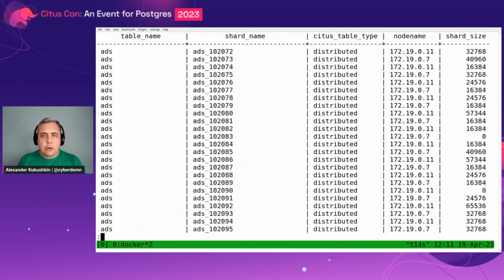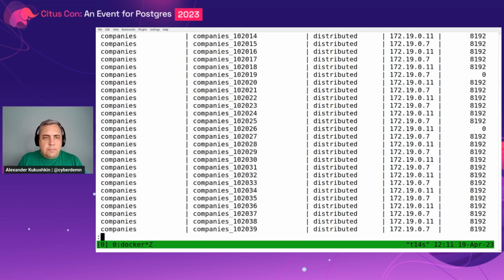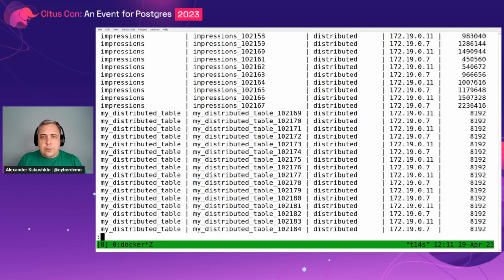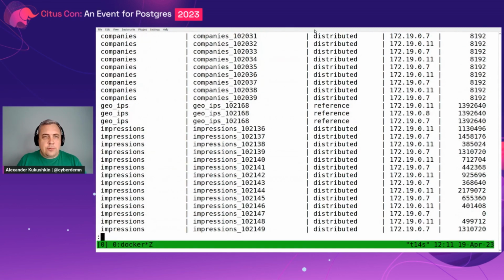We want to see how our data is distributed across worker nodes. Because when we inserted this data, we had only 2 workers, we see only 2 nodes which host the real data, except one table, geo_ips, which is not distributed but a reference table, and therefore it's also hosted on the coordinator.